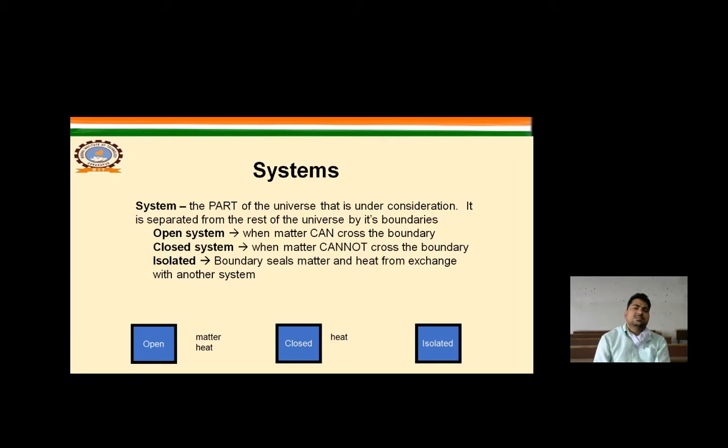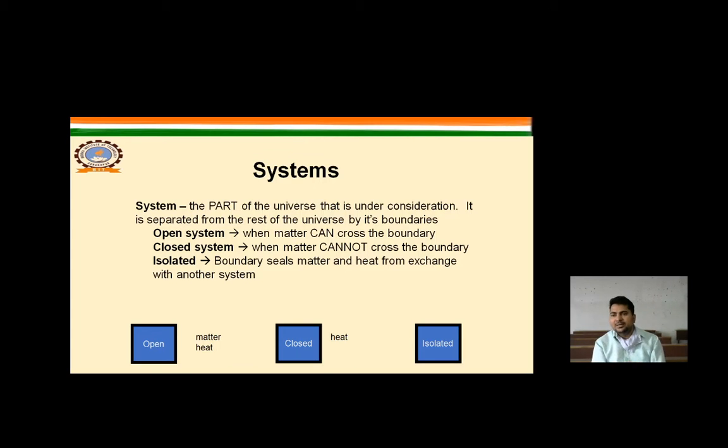Now, in the previous video we discussed the various types of systems, such as open system, closed system, isolated system. The term indicates what is reflected by mass and energy.